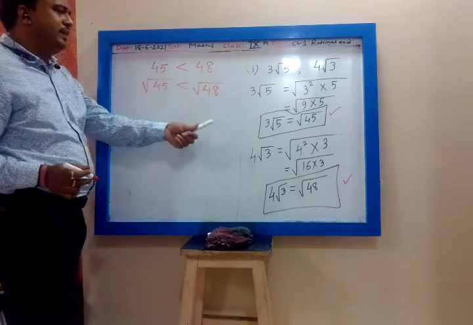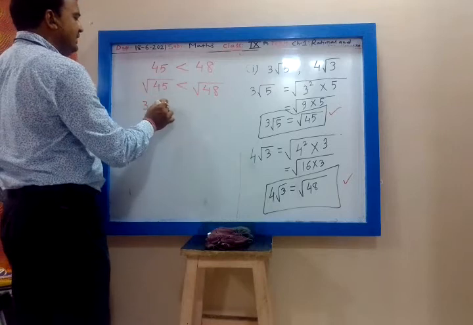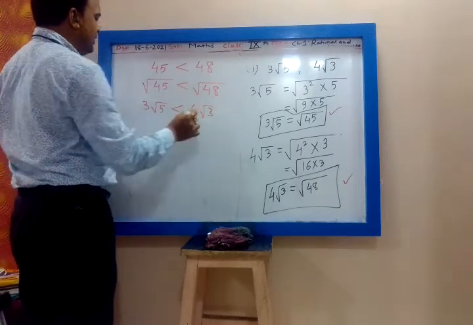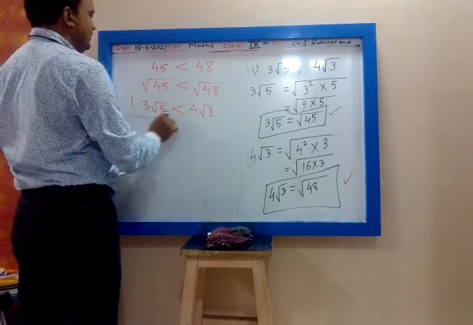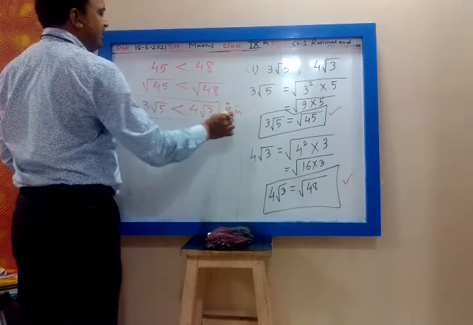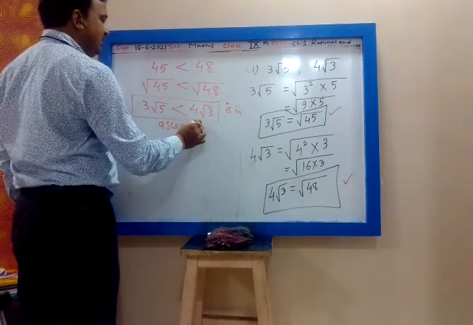But what is square root of 45? It is 3 root 5. So 3 root 5 is less than 4 root 3. This is the smaller number and this is the bigger number, so this is in ascending order. Is it clear?